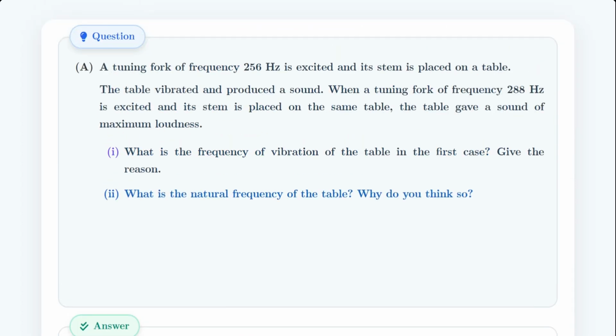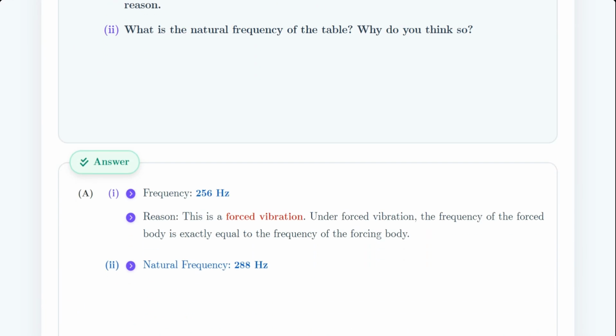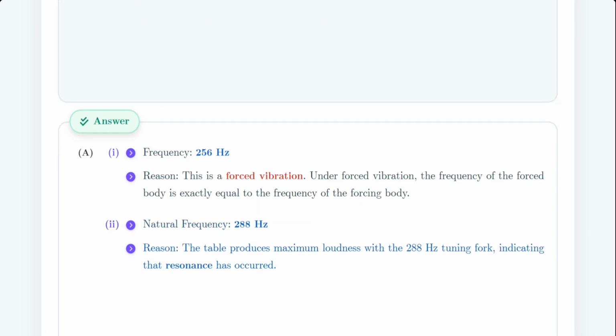Now, let's move to question 2. What is the natural frequency of the table? And why do you think so? The natural frequency of this table is exactly 288 Hz. But how did we find that out? Remember, the question said the table produced maximum loudness when the 288 Hz tuning fork was used. This maximum loudness is a clear indicator that a special phenomenon called resonance has just occurred.